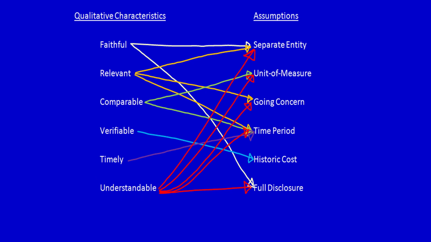Keep in mind, it's important to understand all the qualitative characteristics and their definition and how they flow into the assumptions. Also remember that the qualitative characteristics are the qualities that stakeholders want information to have. And the assumptions are used by the preparers of financial information to ensure that the information they provide to the stakeholders has those qualitative characteristics.